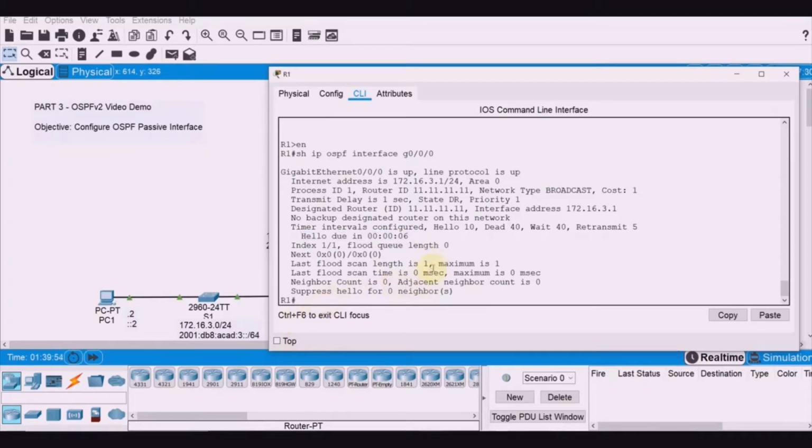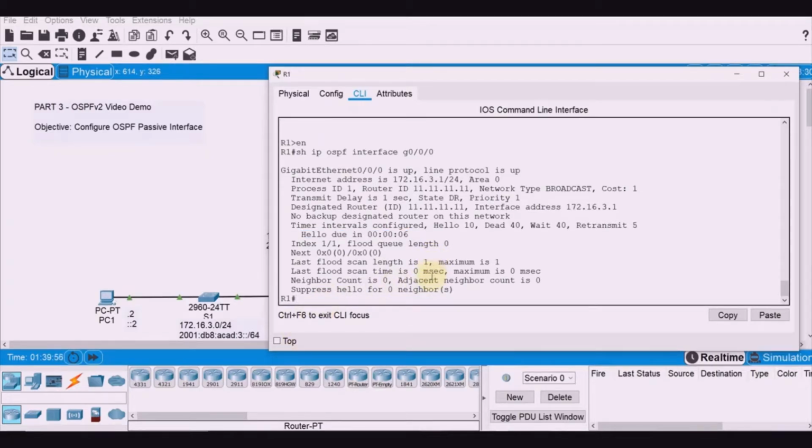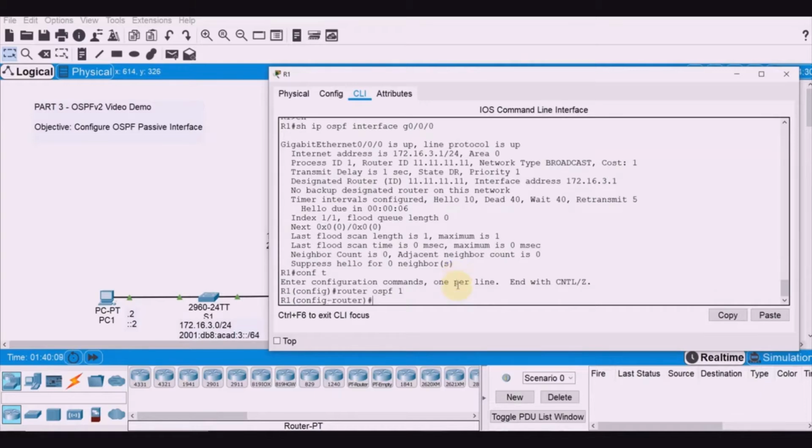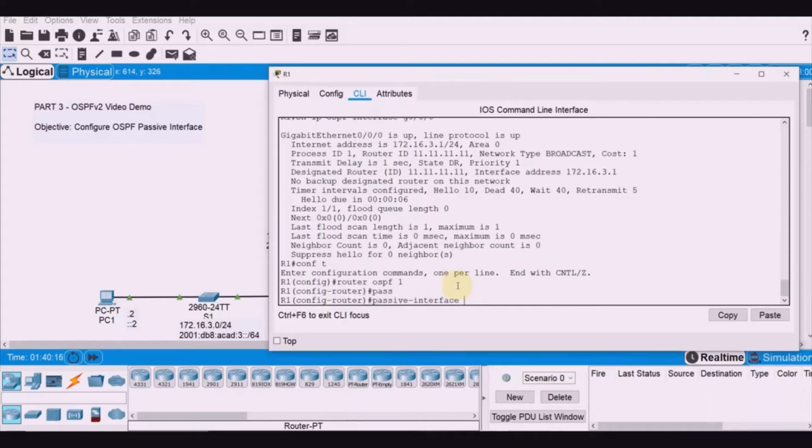So that would be configure terminal, and then we have to go to the router OSPF process, which is router ospf 1. In there is where we configure passive interface. The command would be passive-interface, and then we define G0/0/0 there.